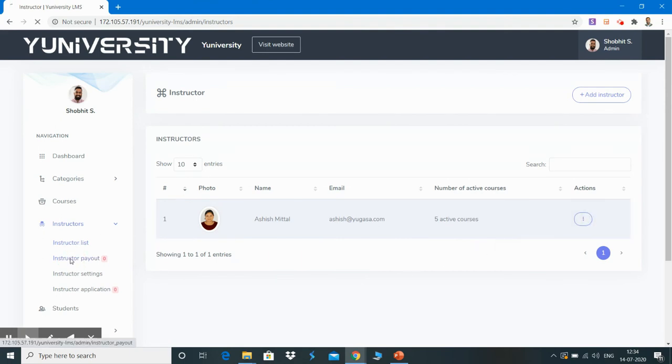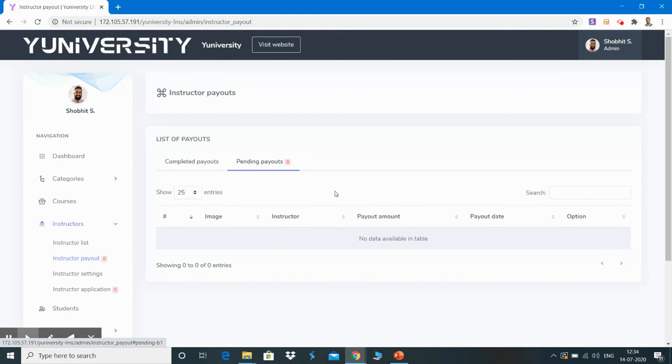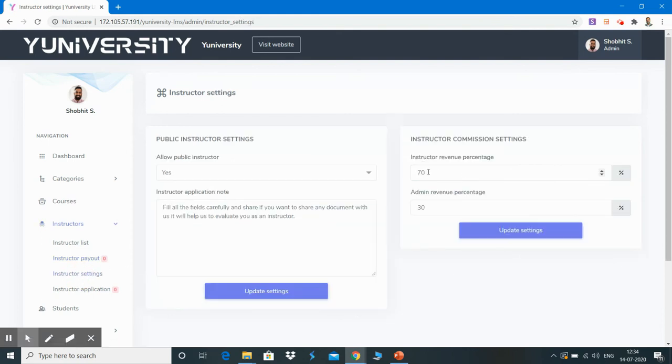He can decide the payout for instructors, at what date the payout should be done, and the settings of the kinds, like where he can decide every instructor to get 70% of the revenue generated by selling the videos online, and he may keep 30%, or he can edit these settings.